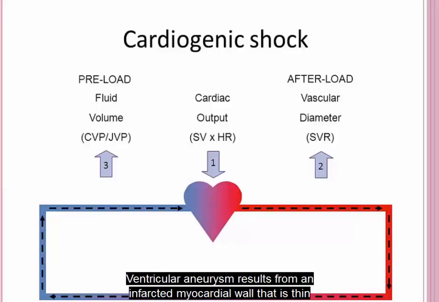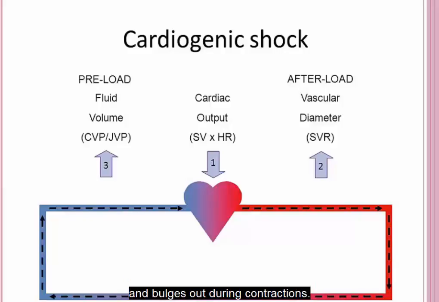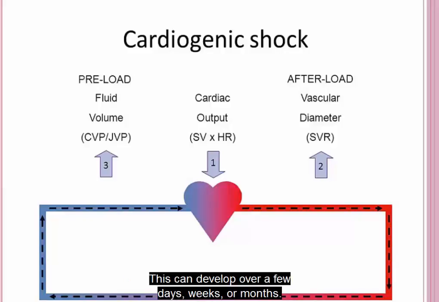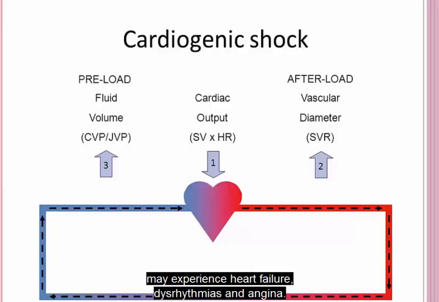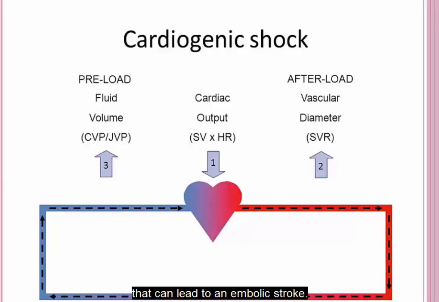Ventricular aneurysm results from an infarcted myocardial wall that is thin and bulges out during contractions. This can develop over a few days, weeks, or months. The patient with a ventricular aneurysm may experience heart failure, dysrhythmias, and angina. Besides ventricular rupture, which is fatal, ventricular aneurysms harbor thrombi that can lead to an embolic stroke.